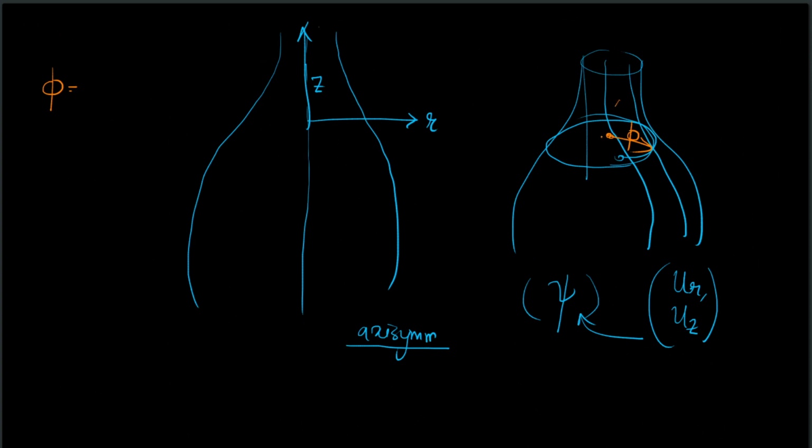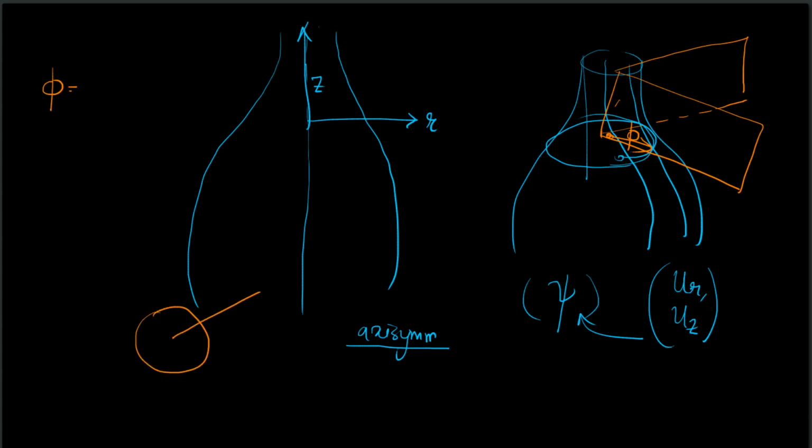Iso-psi planes look something like this. So this is one iso-psi plane. This is going to be another iso-psi plane. If I look at the top view of this, this is one psi, this is another psi. So these are all iso-psi. So this will be the grad psi direction. So grad psi direction at this point will be into the plane.